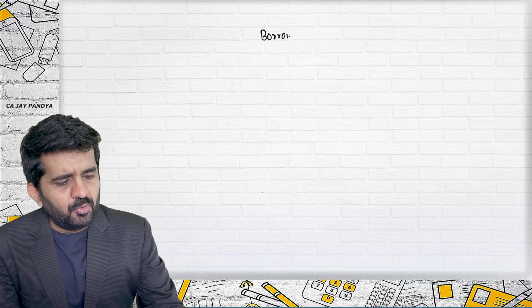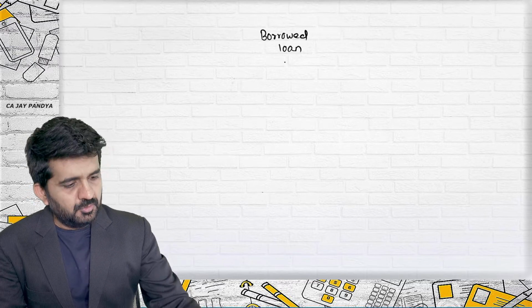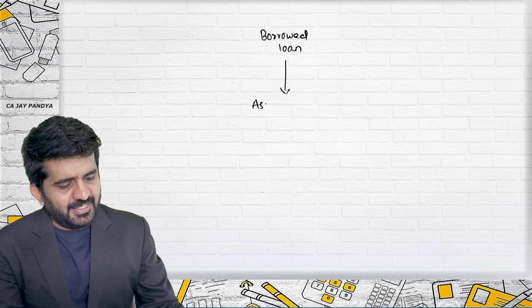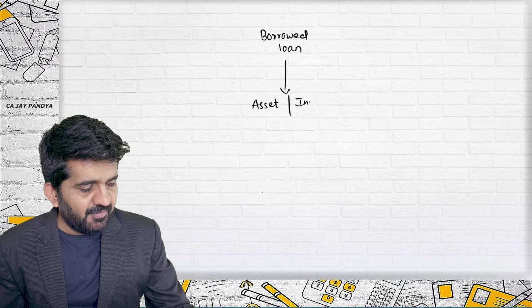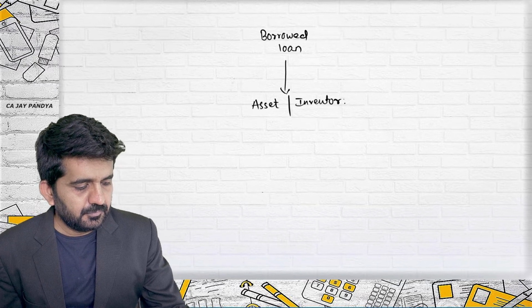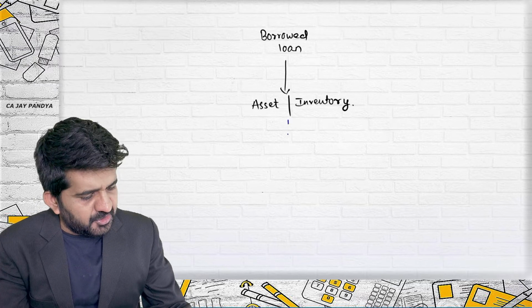Try to concentrate. I have borrowed a loan for purchasing asset. Now asset even might be my inventory. So alright, I'll have to pay interest for that.